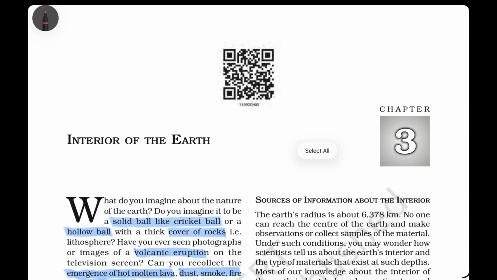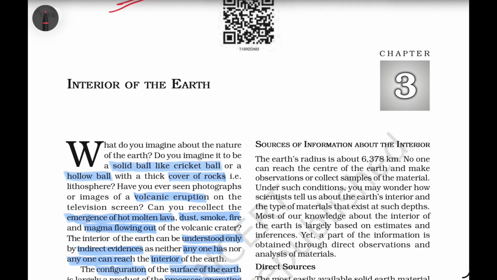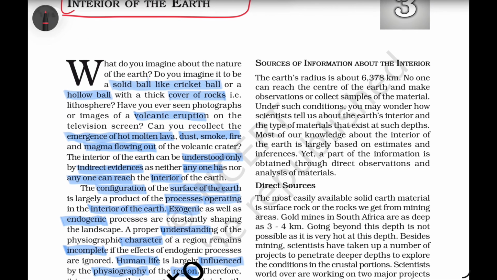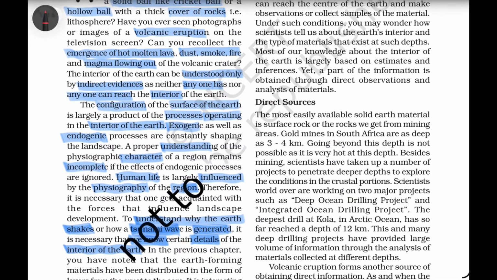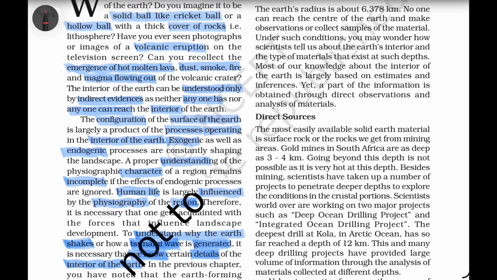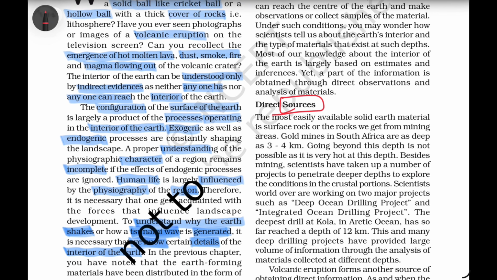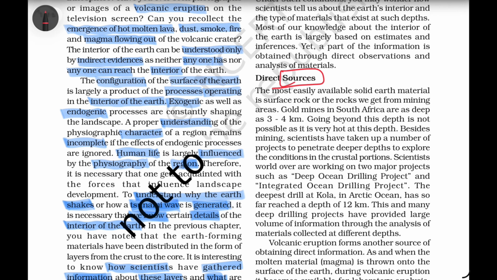So in the previous videos we have completed the explanation of chapter 2, right? So after completing chapter 2, now we are starting with chapter 3, that is the interior of the earth. In this NCERT chapter 3, the sequence of the concepts that he explained is: first, the NCERT mentioned the sources through which we will study the structure of the earth or the physical or mechanical behavior of the earth. So what are the sources through which we can study the earth?